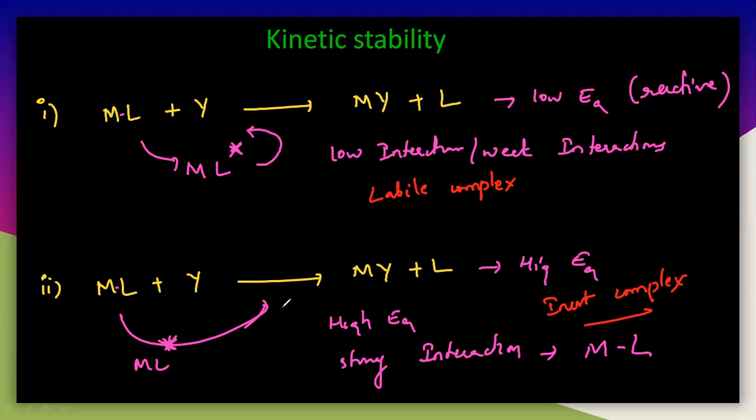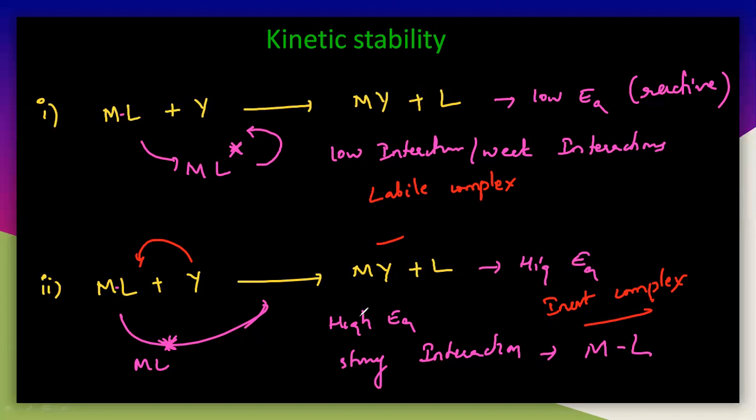It cannot react with any other. So see here, this metal and the ligand is reacted with Y, and you will get the product here. Here you have to understand that it is a substitution reaction. The Y must substitute with this L and you are getting the final product. So very high activation energy, what does it mean?